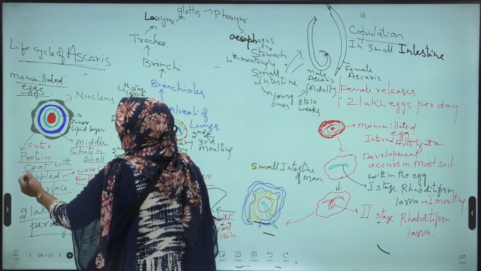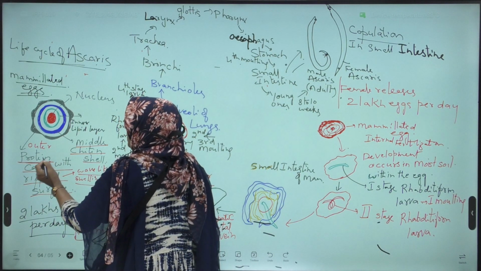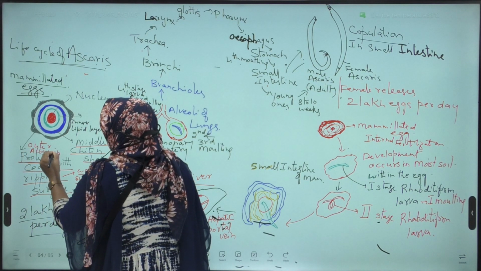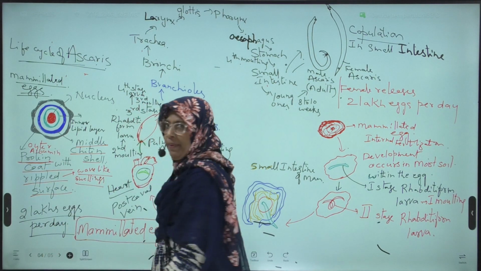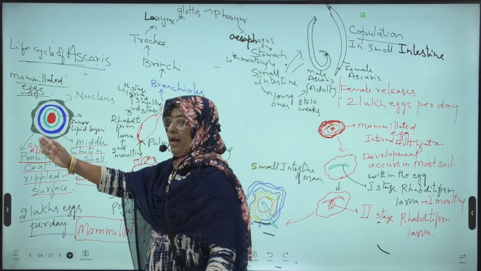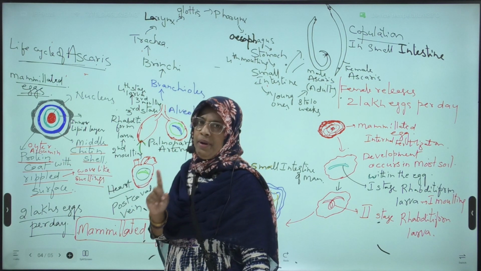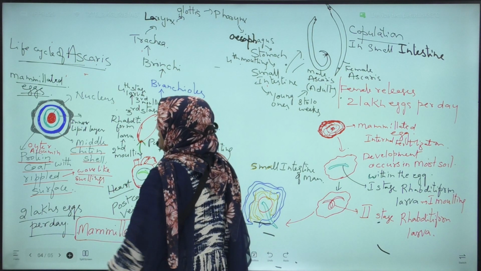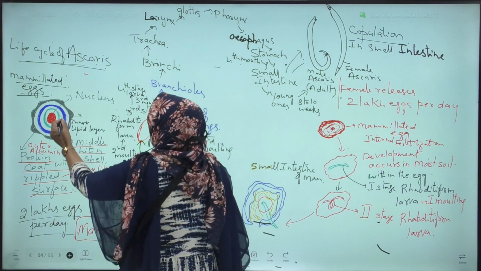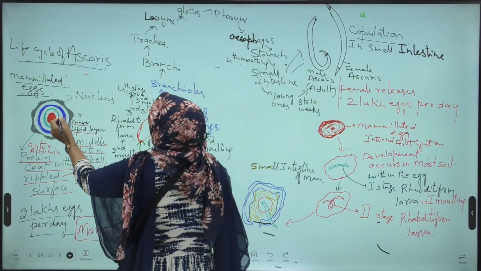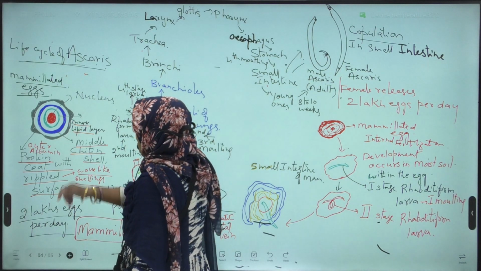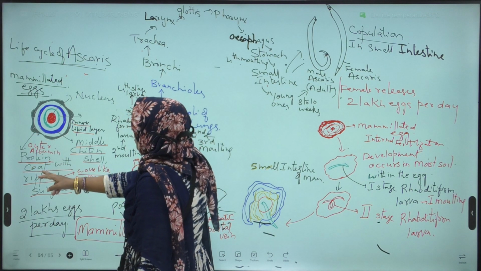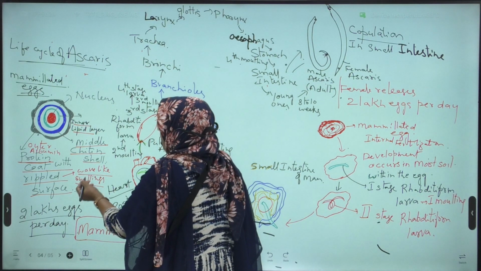Next, the outer protein coat with rippled surface. Which protein is present here? Albumin protein. It is important for EAMCET. The outer layer of the mammillated egg is made up of albumin protein. Next, the middle layer is the thick layer, also known as the chitin shell, made up of chitin. Next, the inner lipid layer. This blue one is the inner lipid layer, this violet one is the middle chitin shell, and this black layer is the protein coat with rippled surface. Rippled surface means wave-like swellings.